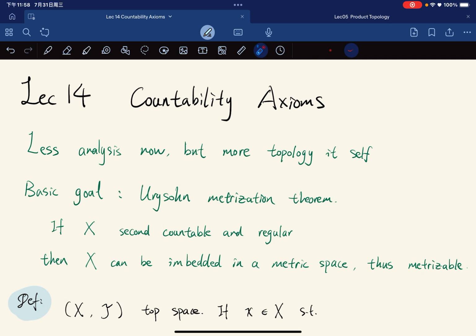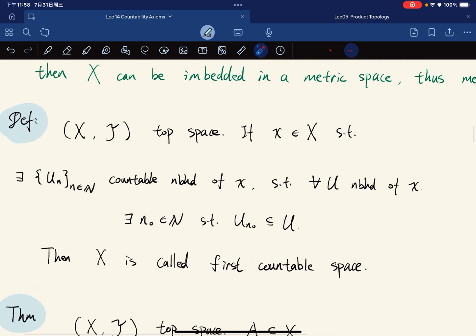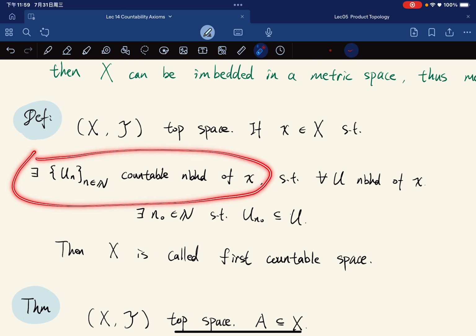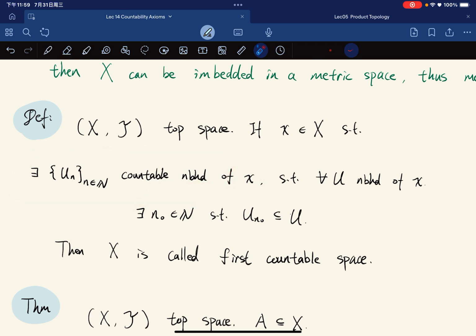Recall that when we studied metric spaces, we saw the notion of first countable spaces. Let's restate it so that we can remember it better. For a topological space, a point x in X has a countable collection of neighborhoods around x such that for any neighborhood U of x there exists an element from the collection entirely contained in U. This is a local neighborhood system around x. If this works for any point, then X is called a first countable space.